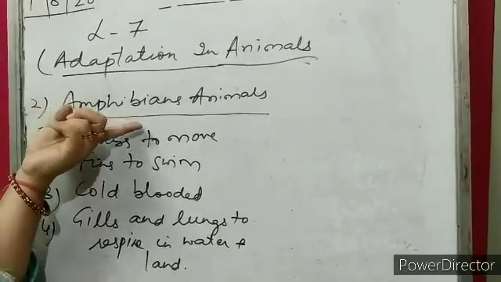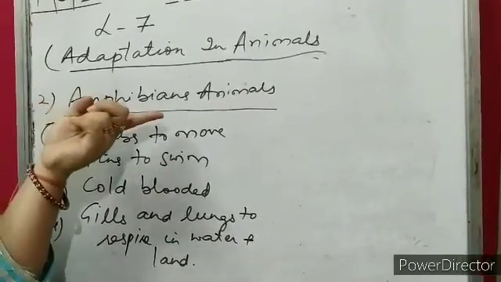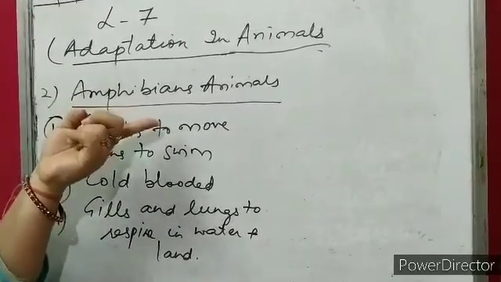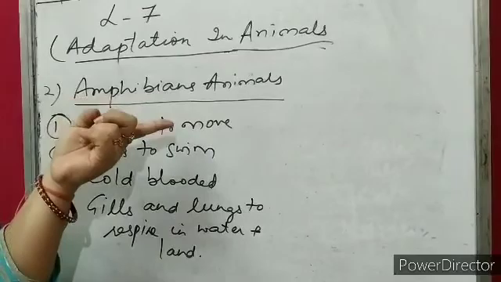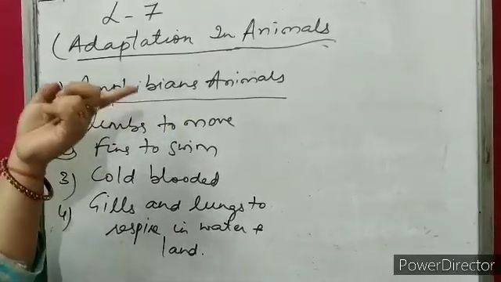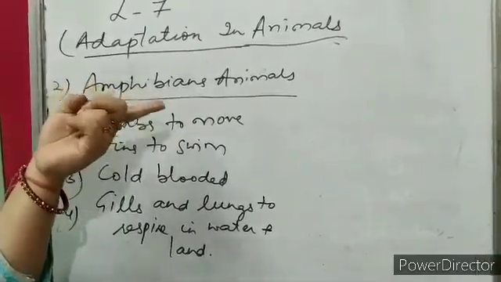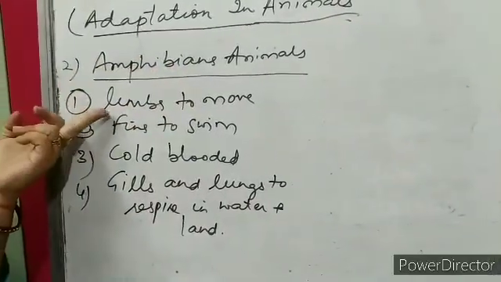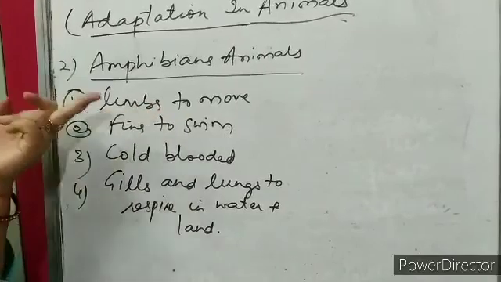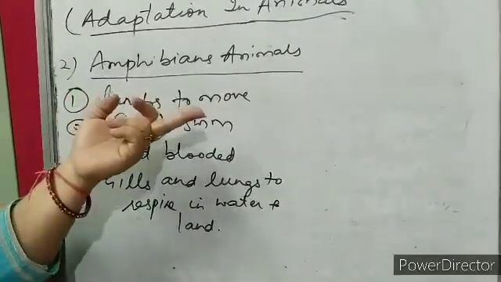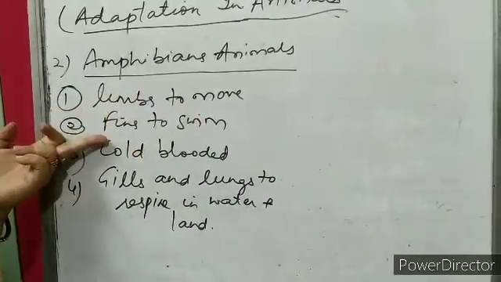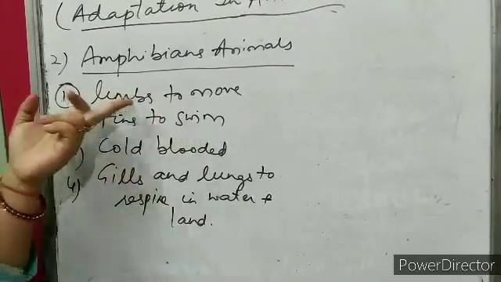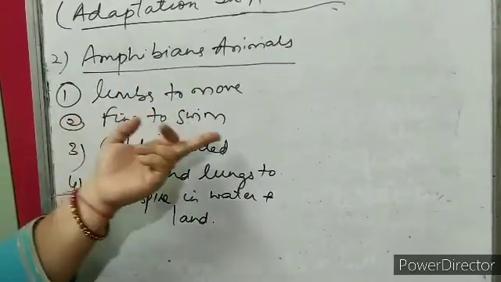Second, amphibian animals. Amphibians are animals that live both on land and in water. The features are they have limbs to move on land, and they have fins to swim in water.